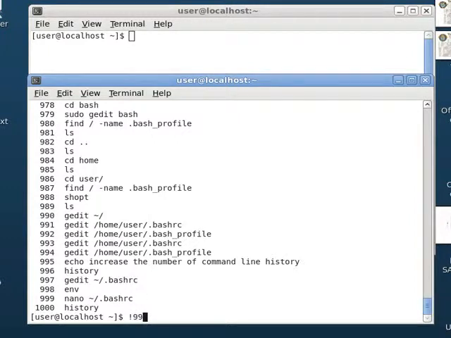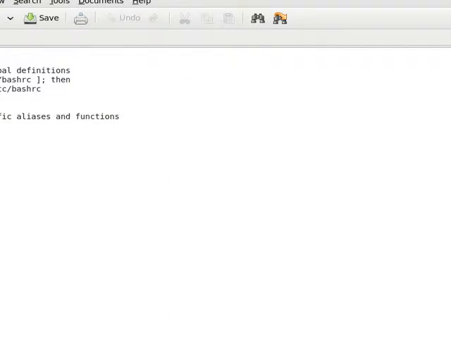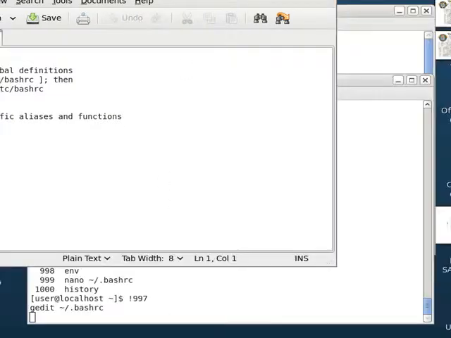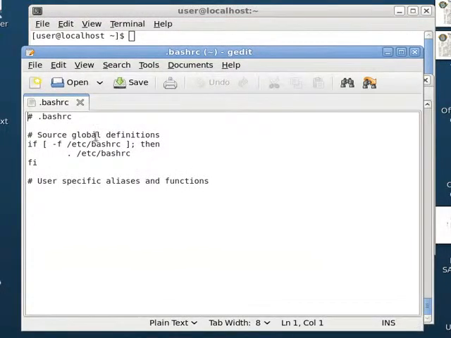So I'm going to do that, 997. I'm going to launch gedit. Yes, all of you Linux gurus out there, you can laugh at me. I don't care.